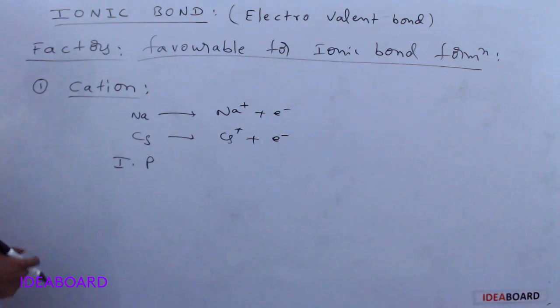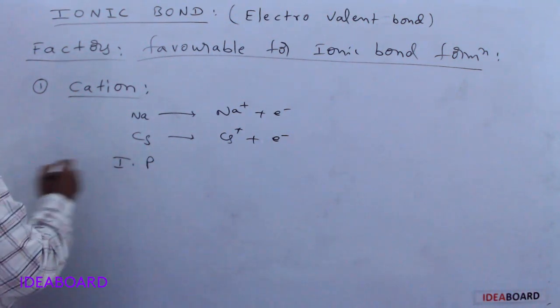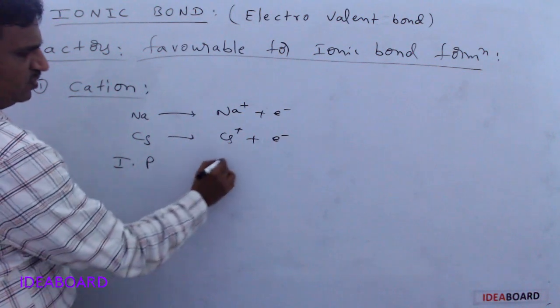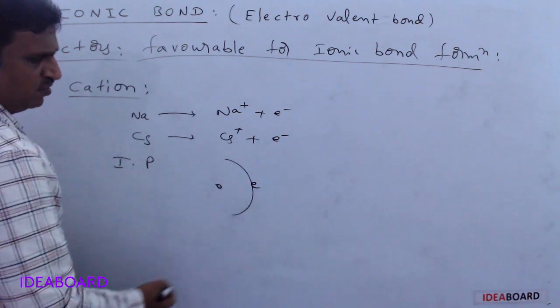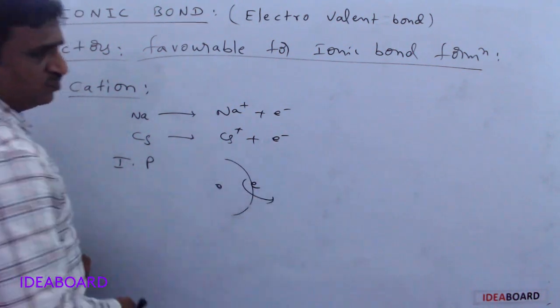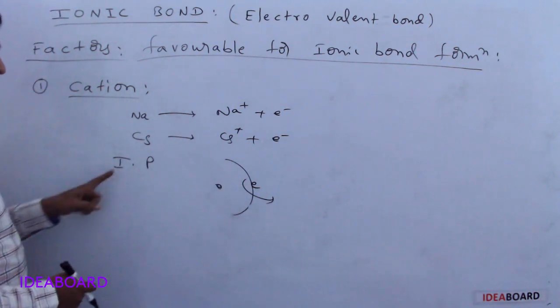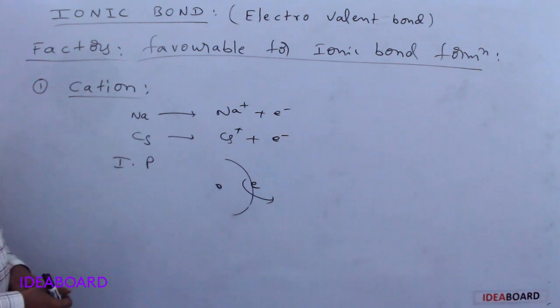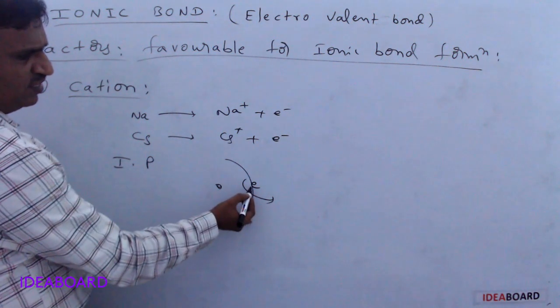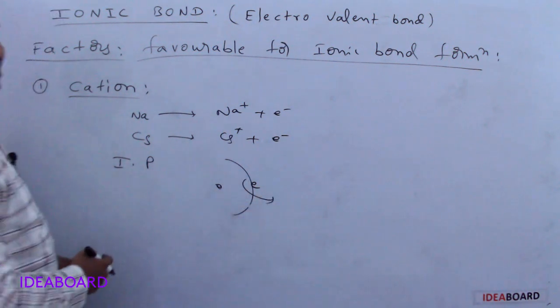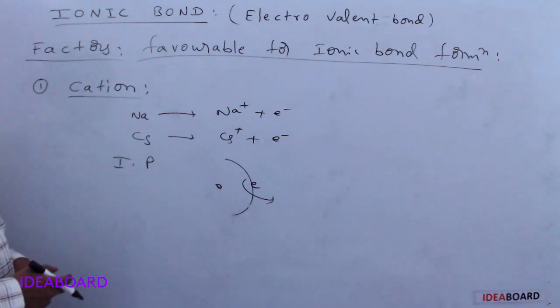What is ionization potential? Here this is the nucleus and this is the outermost orbit electron. If this electron is removed, the amount of energy required to remove it is called ionization potential. The amount of energy required to remove the outermost orbit electron is called ionization potential.